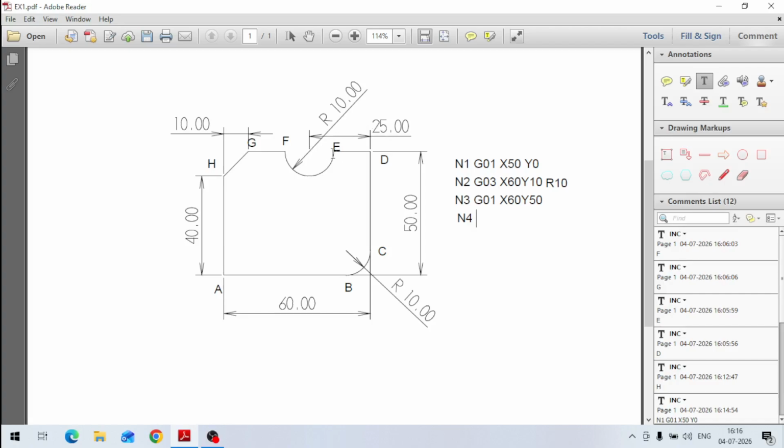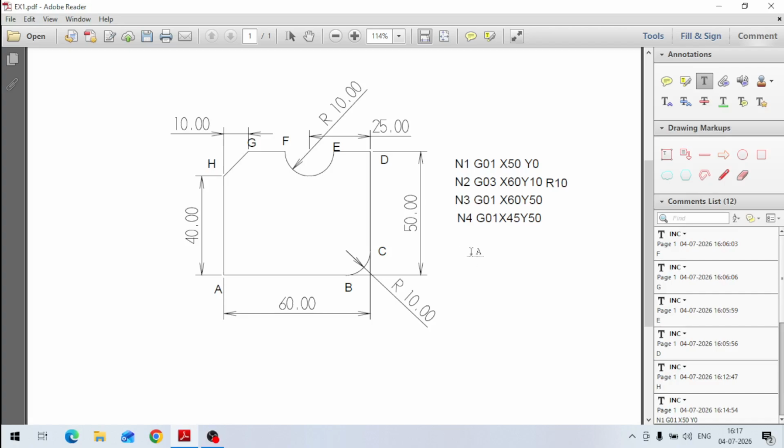25 minus 10, it is 15. So what are the coordinates of the X point? 60 minus 15, how much is it? It is 45. So G01 again, X 45. How much is X? X is 45, 60 minus 15 is 45, and Y is still 50. Okay, so these are the coordinates.